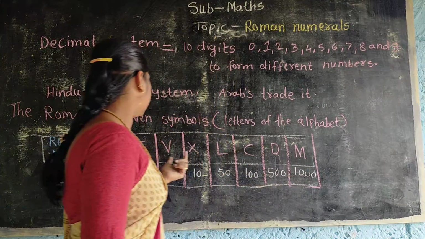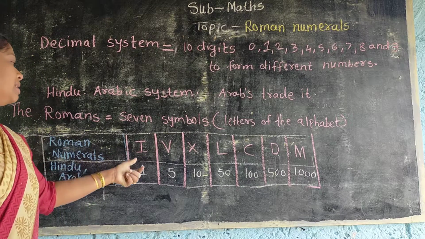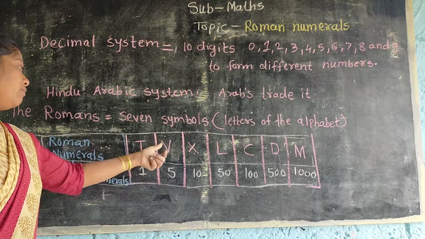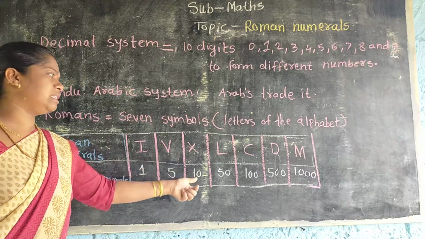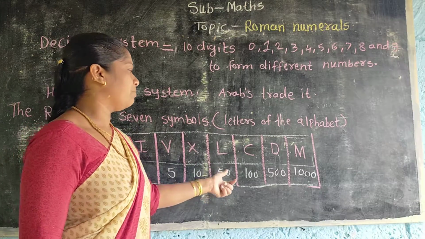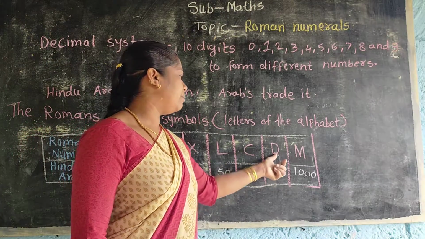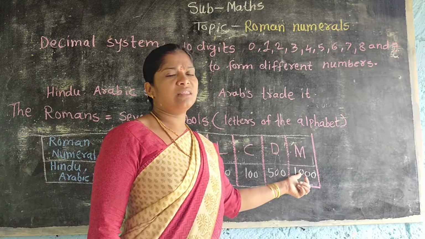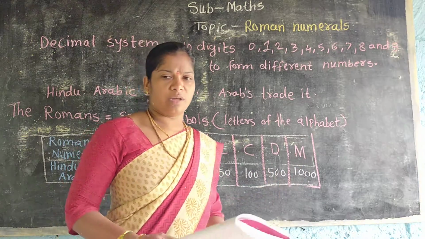Understood? In Roman numerals I means 1 in Hindu-Arabic. V means 5. X means 10. L means 50. C means 100. D means 500 and M means 1000. Understood? Okay.